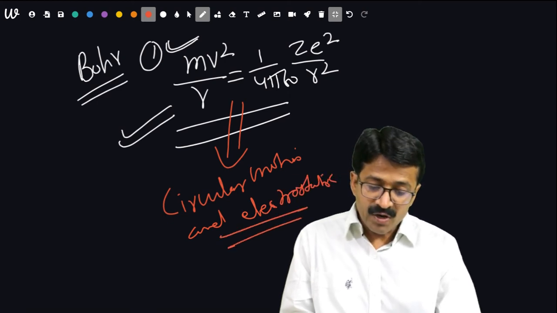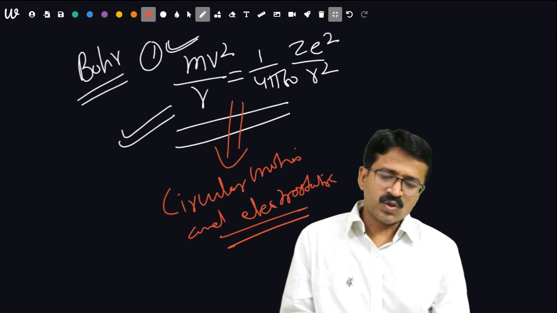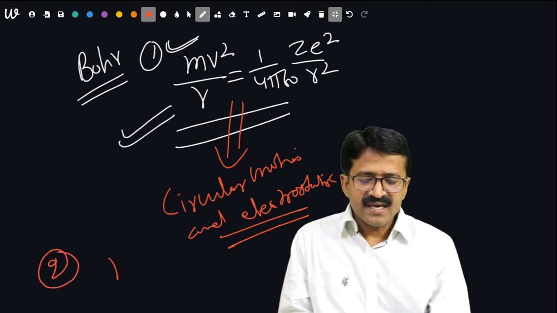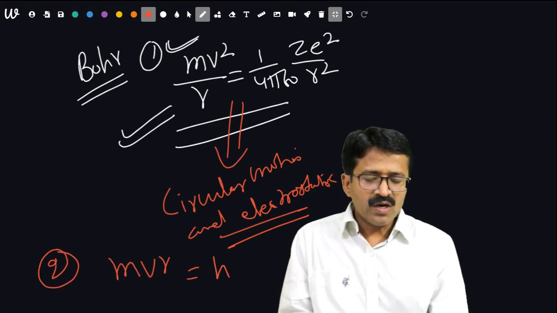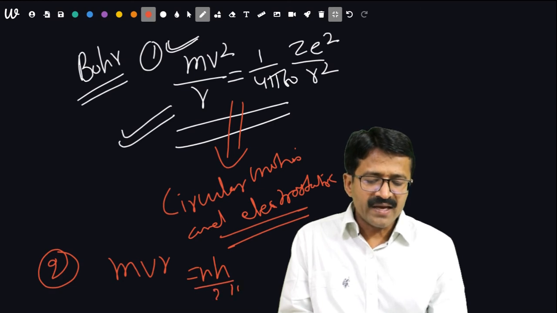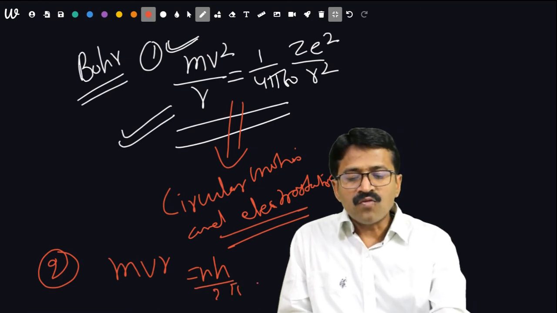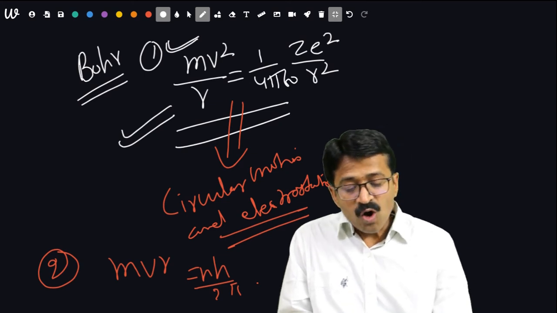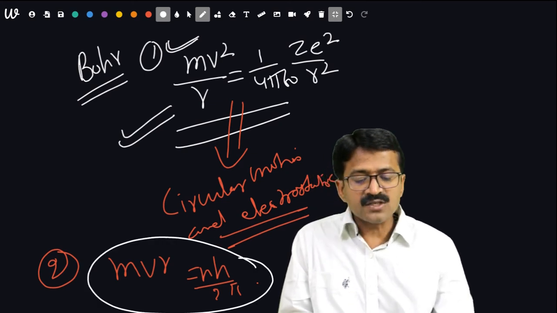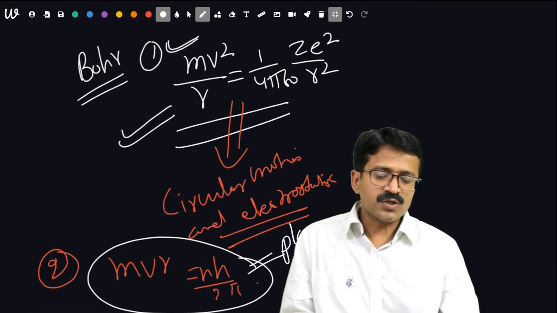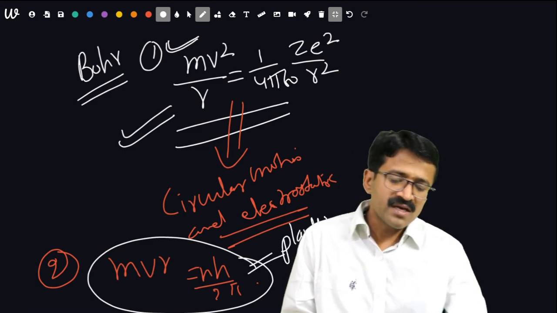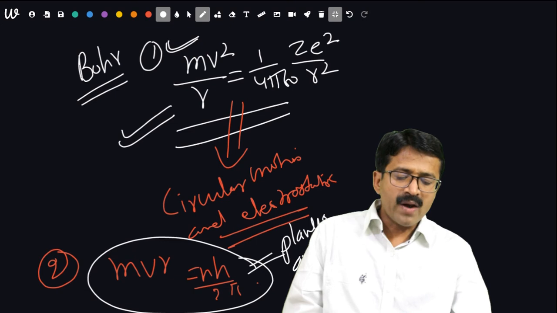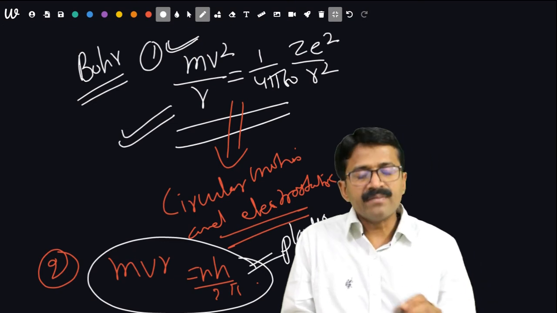It is very important. Then what about the second postulate? The second postulate is mvr is equal to nh upon 2 pi. On what basis was this postulate given? It was given on the basis of Planck's quantum theory, or quantum analysis.